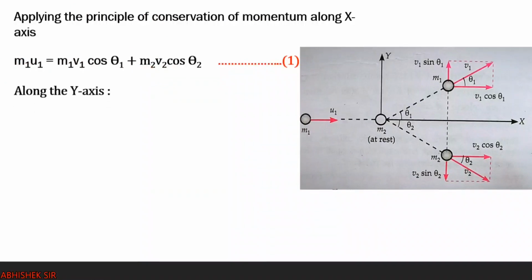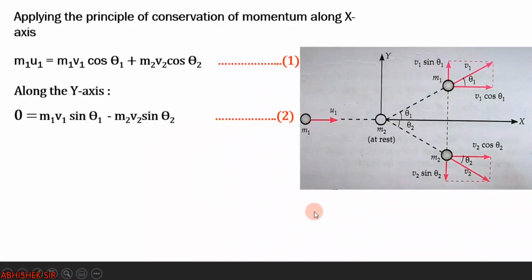Clear? Same way, along the y axis, you can clearly see that the ball was moving on the x axis only. So before collision there was no component along the y axis, right? If you are moving on the x axis you have 0 component on the y axis. So before collision it is 0. After collision you can see m1 v1 sin theta 1 is towards the positive y axis, so plus, and m2 v2 sin theta 2 is towards the negative y axis, so minus. Clear? So this is the component formula along the y axis.